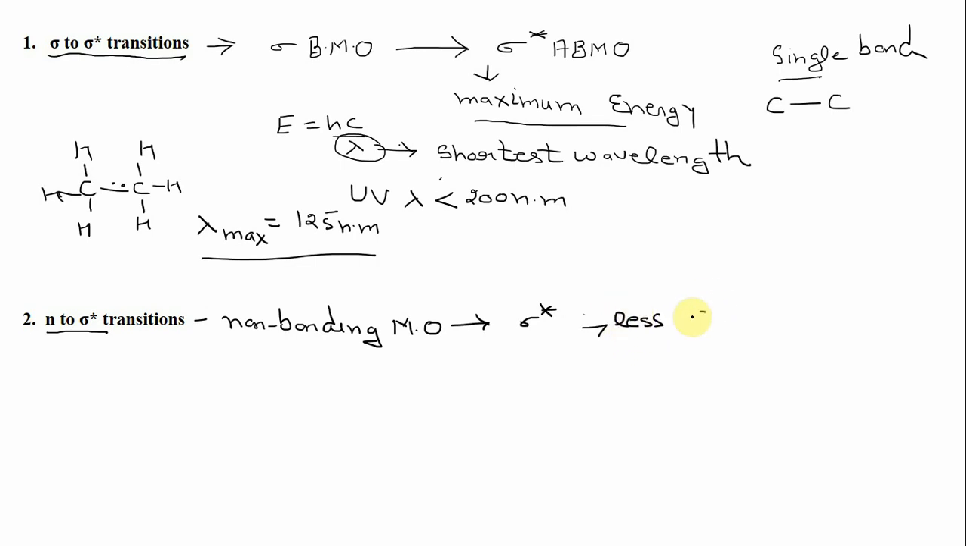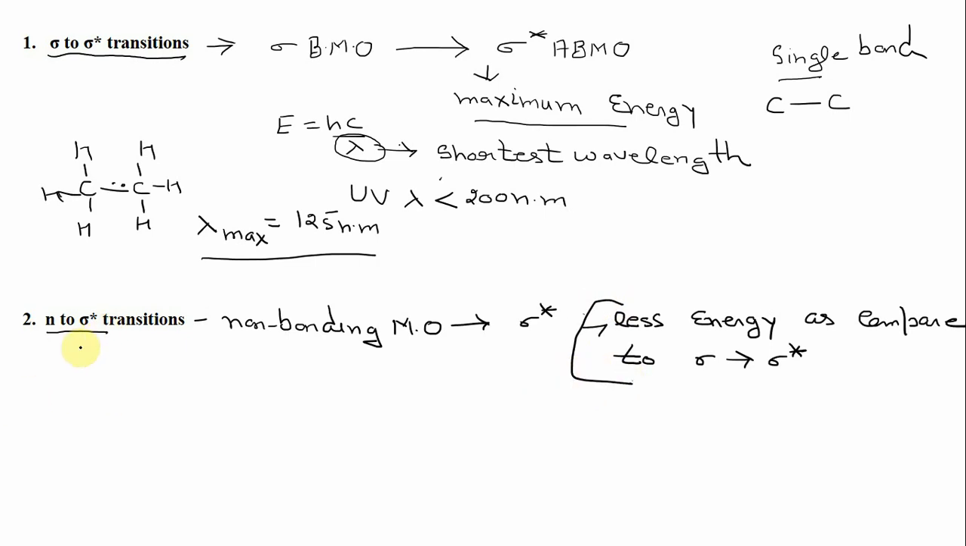So they require less energy as compared to sigma to sigma star transitions. So they take place at a slightly longer wavelength as compared to sigma to sigma star transitions, as they require lesser energy. So they take place at a longer wavelength as compared to sigma to sigma star transitions.